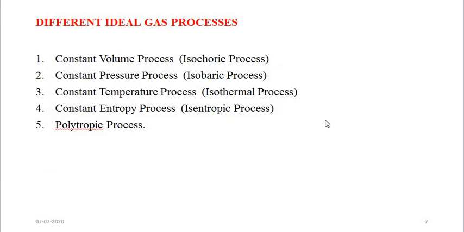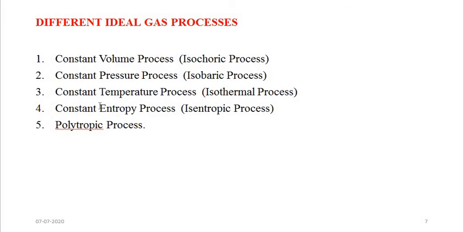Now the next topic, that is the different ideal gas processes that we have to see in the chapter. So we are going to discuss in the forthcoming lectures in detail, one by one, each ideal gas process. So which processes we are going to consider and what are the names of those processes. First process is the constant volume process. It is also called isochoric process. Second process is the constant pressure process. It is also called isobaric process. Third process is constant temperature process. It is also called isothermal process.